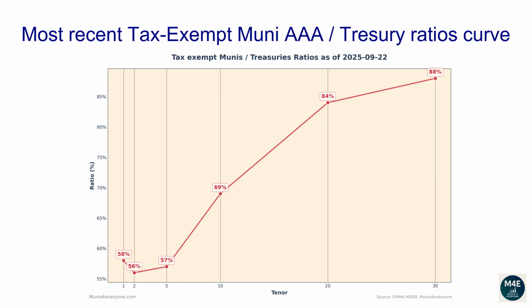The current one-year ratio is 58%. The 2 years ratio is 56%. The 5 years ratio is 57%. The 10 years ratio is 69%. The 20 years ratio is 84%. The 30 years ratio is 88%.